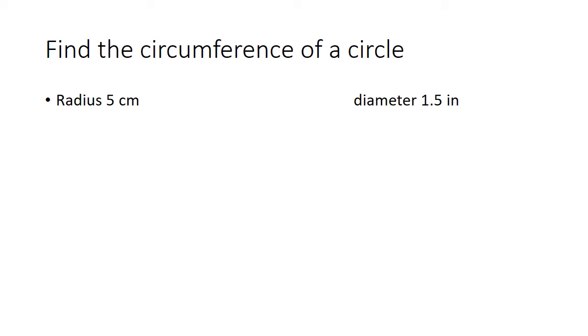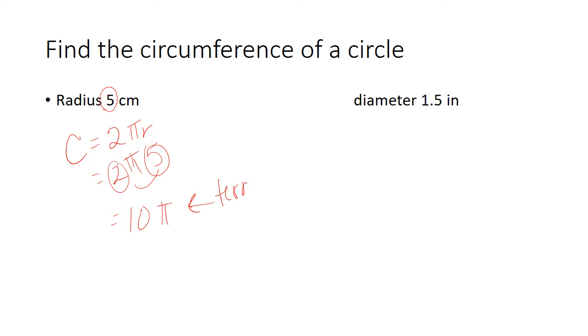So let's try a couple. Let's find the circumference of a circle if our radius is 5 centimeters and if its diameter is 1.5 inches. Since it already gives it to me as a radius, I'm going to do C equals 2 pi r. So that's 2 times pi times 5. Now, by PEMDAS, I can take my 2 and my 5 and multiply them together and give me 10 pi. This is what it looks like in terms of pi. Perfectly acceptable answer, this one right here.